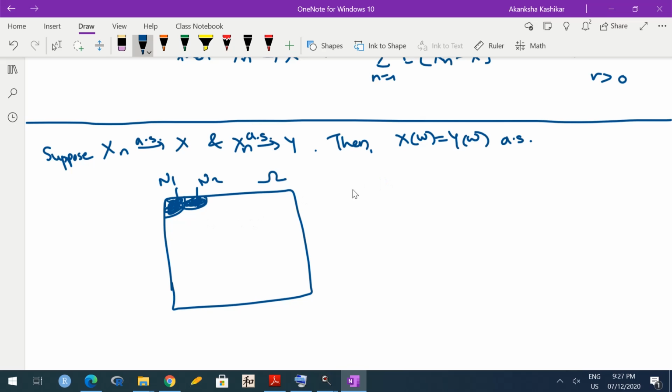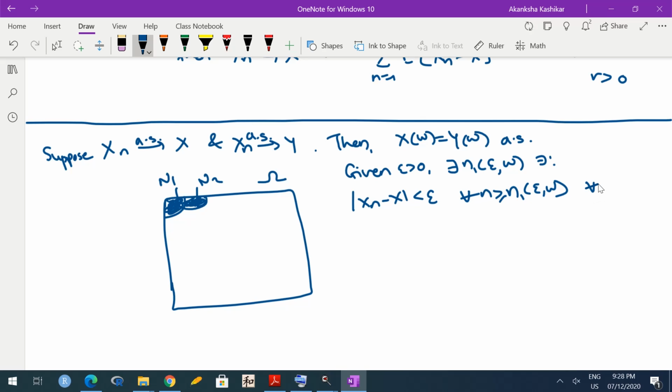Let me write. So what I know is mod of Xn minus X. Given epsilon greater than 0, there exists n1 which depends on epsilon and omega, such that mod of Xn minus X is less than epsilon for every n greater than or equal to n1(epsilon, omega).